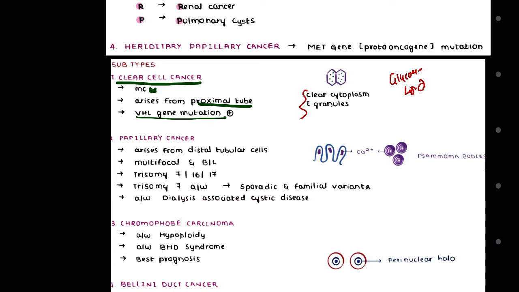It is seen in ESRD. What is ESRD? It is end stage renal disease. In end stage renal disease, dialysis is performed, and because of excessive long-duration dialysis, there will be acquired cysts, and that may lead to cancer.